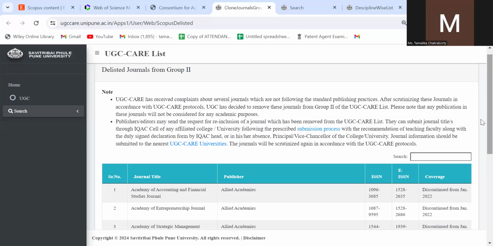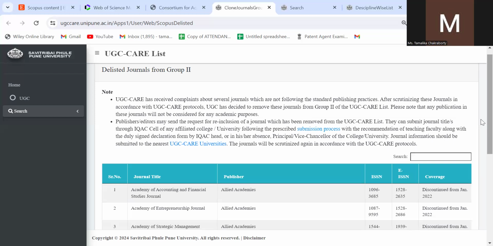Predatory journal doesn't mean, please try to understand, that I'm hitting journals which are not Web of Science or Scopus, right? They are also good journals. I'm not hitting them. But I'm trying to say that if the journal name is cloned, if the ISSN number is cloned, the actual journal is in Scopus or Web of Science, but it has been cloned and another journal has been made, right? So don't go with those journals, because your paper will be nowhere, as that database will never be available online.